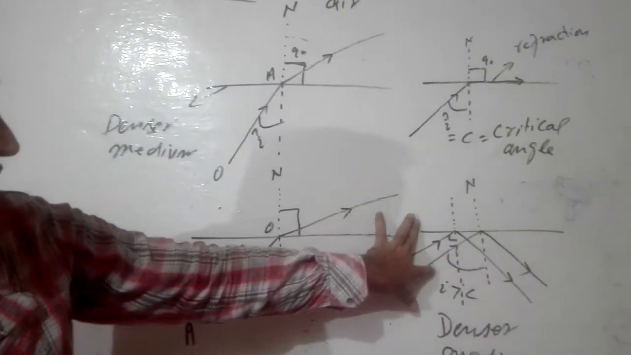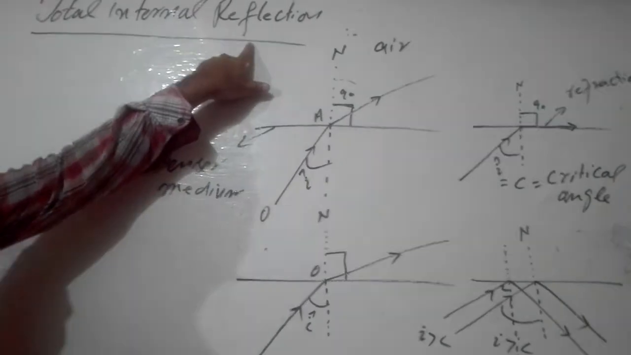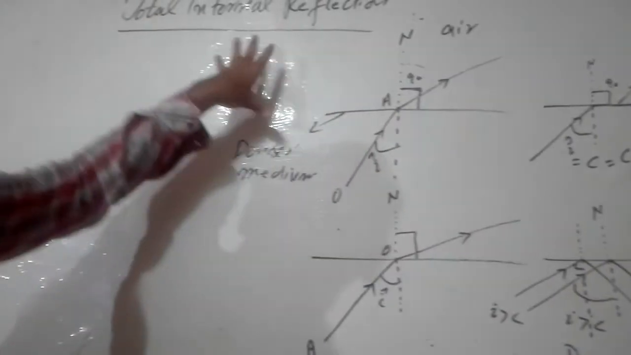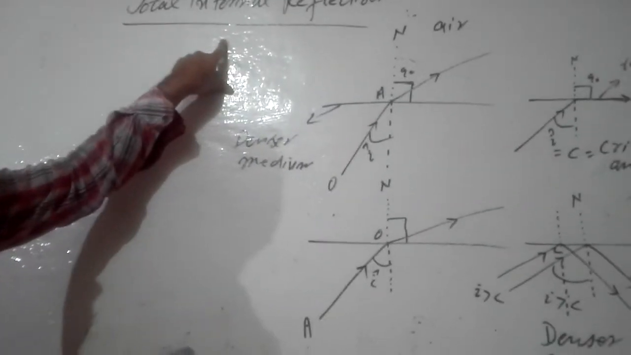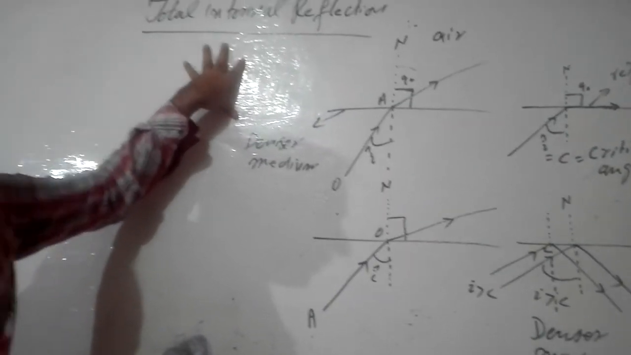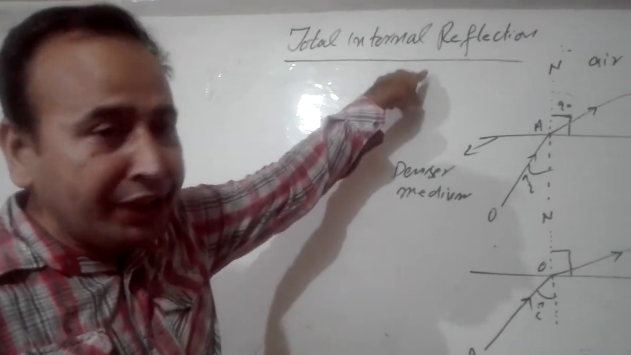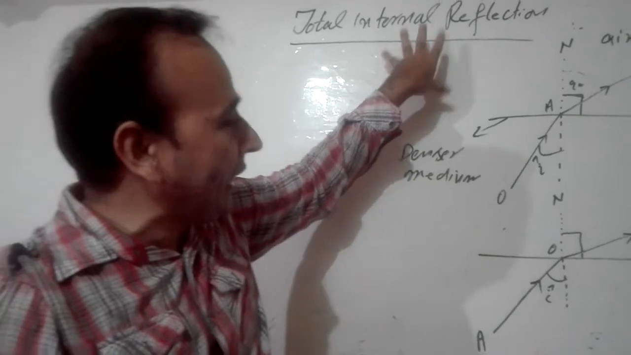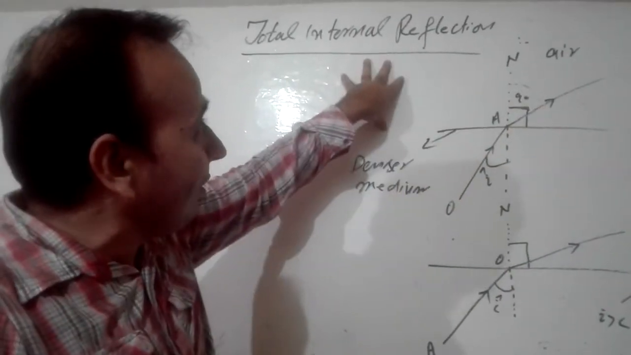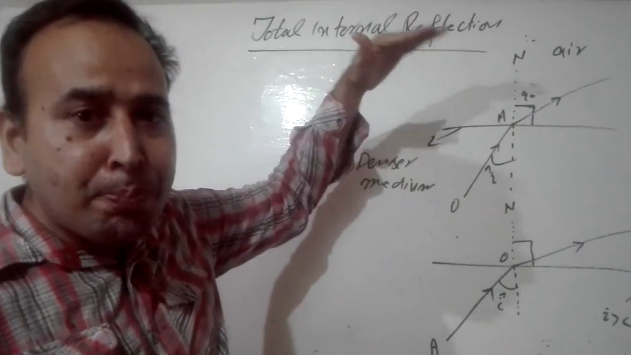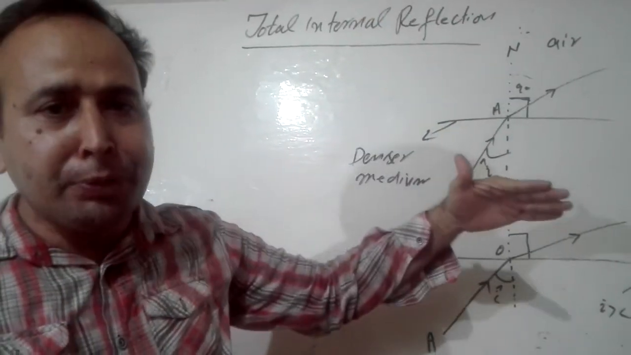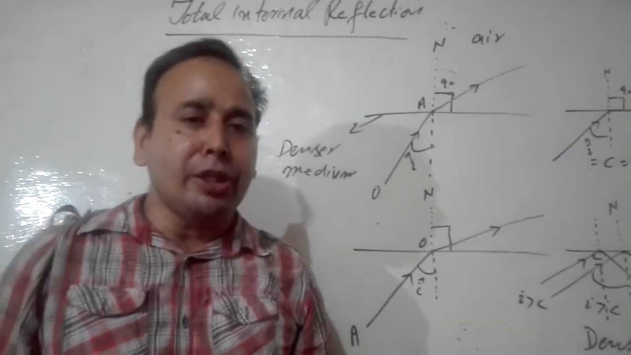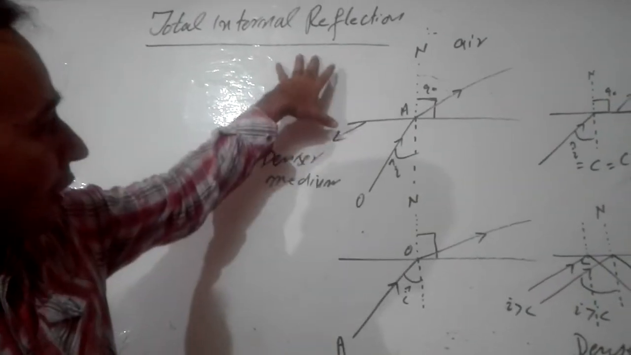I again repeat what is meant by total internal reflection. Now it is easy to define. When the angle of incidence becomes greater than the critical value, then all the light rays reflect back into the same medium, into the denser medium. That phenomenon is known as total internal reflection. So this is the complete topic.